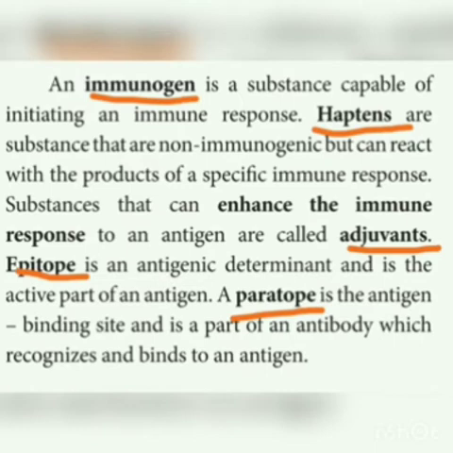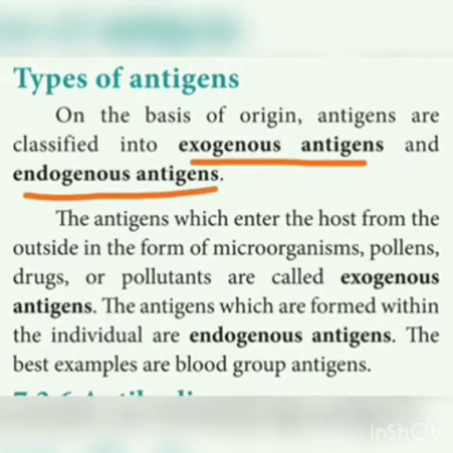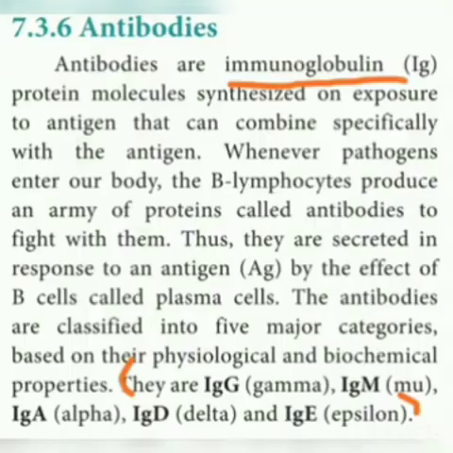Right? And what are the different types of antigen? Exogenous antigens and endogenous antigens. Exo means coming from outside, endo means coming from inside. Right? And then antibodies. Antibodies are nothing but immunoglobulins. There are different types of immunoglobulins: IgG, IgM, IgA, IgD, and IgE.